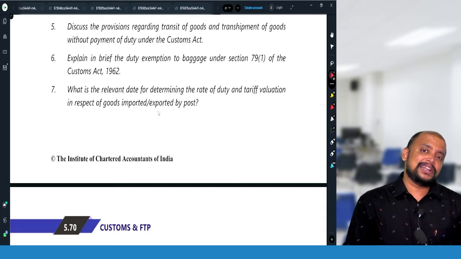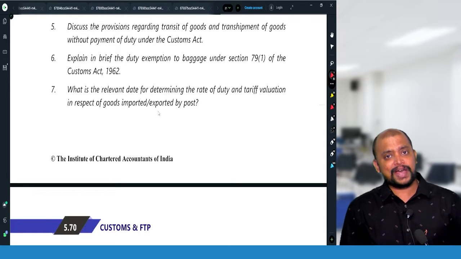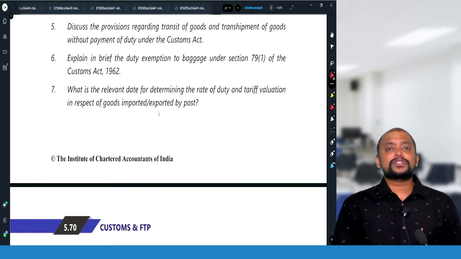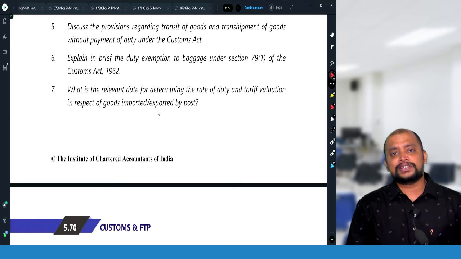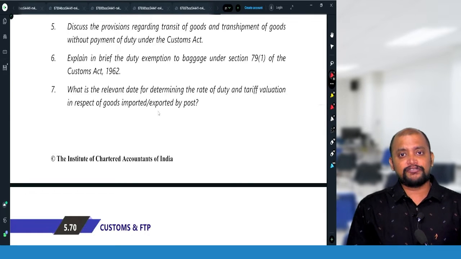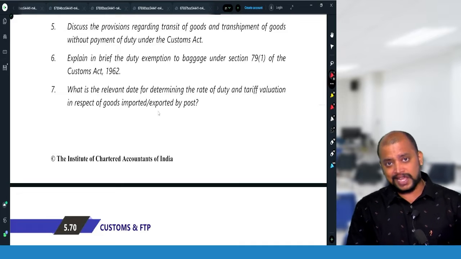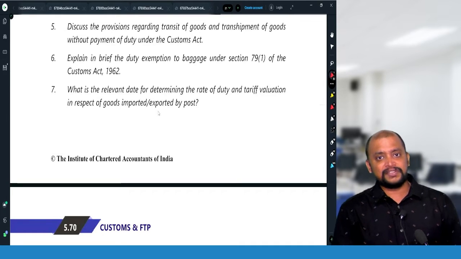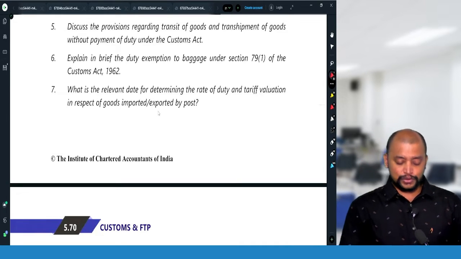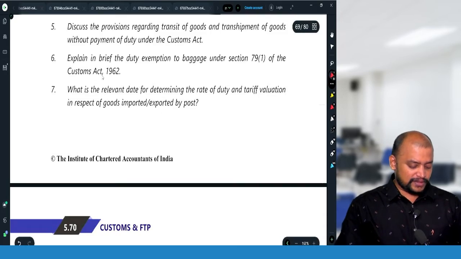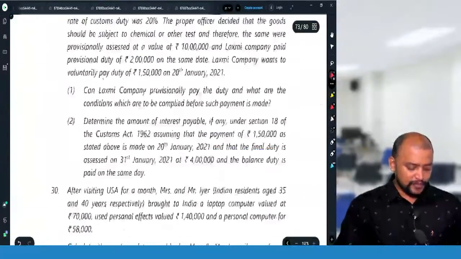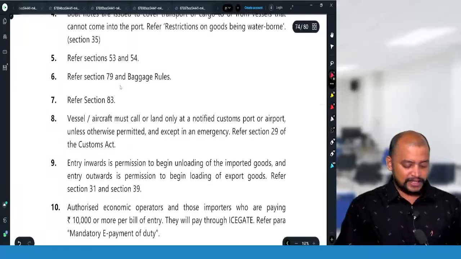So there are certain exemptions available in case of baggage, that is, used personal effects, travel souvenirs, and a laptop computer for a person more than 18 years of age, and some allowances are available as per Baggage Rules 2016. So that is what we need to write: what are the various allowances, got it?